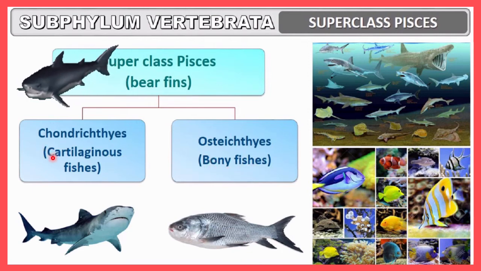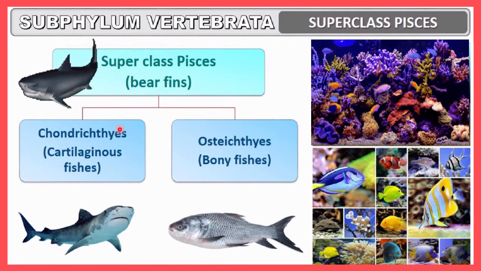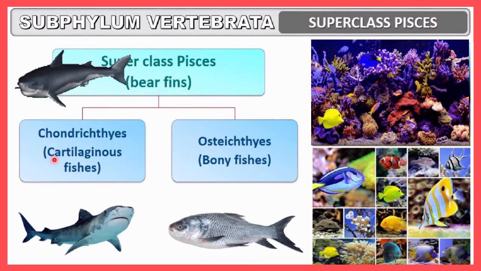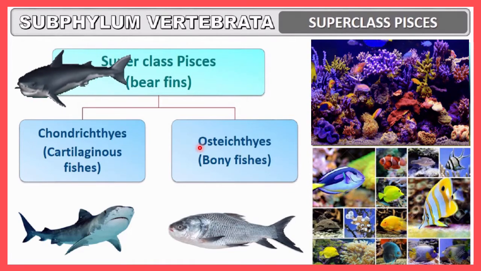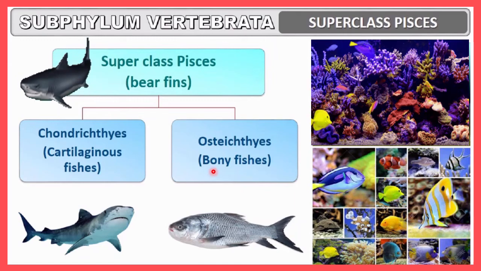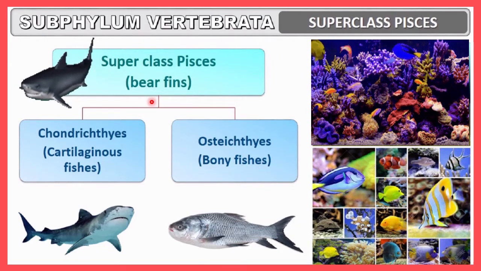If there is the presence of a cartilaginous internal structure or skeletal system, these groups of fishes are considered as Chondrichthyes. And here a bone containing skeletal system is there, that's why they are considered as Osteichthyes. So you must remember why this is called Chondrichthyes, because of the presence of a cartilaginous endoskeleton. And why this is called Osteichthyes, because of the presence of a bony skeletal system or endoskeletal system. So let me discuss one by one.